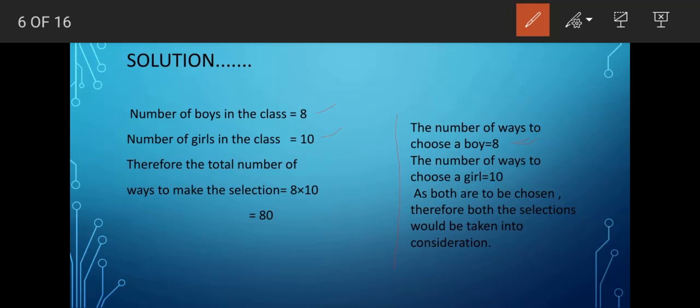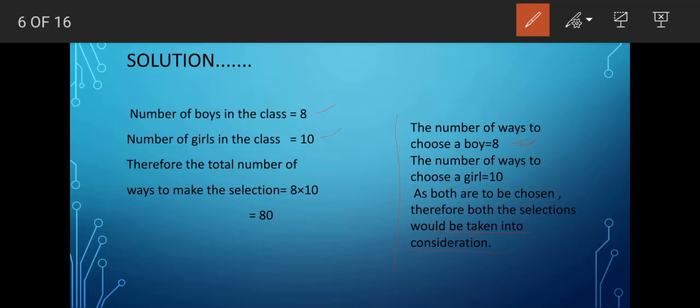Now as both are to be chosen, both the selections would be taken into consideration. Neither the selection of the boy nor the selection of a girl can be ignored. So both will have to be taken into consideration. Therefore it will follow the fundamental principle of multiplication.